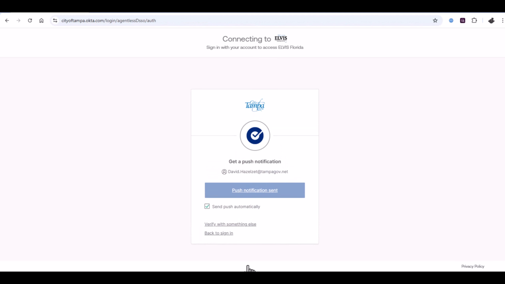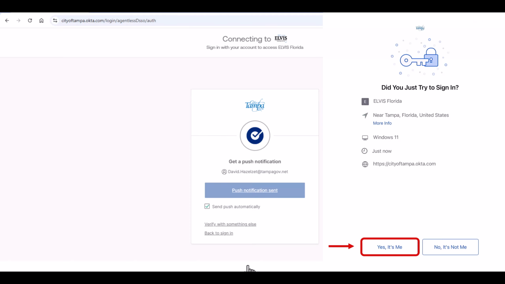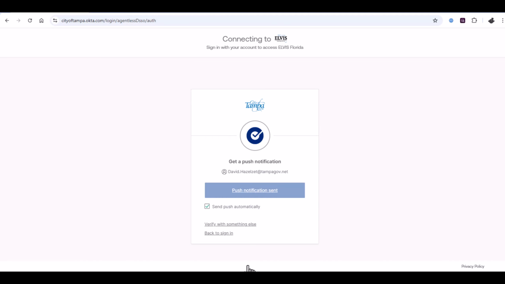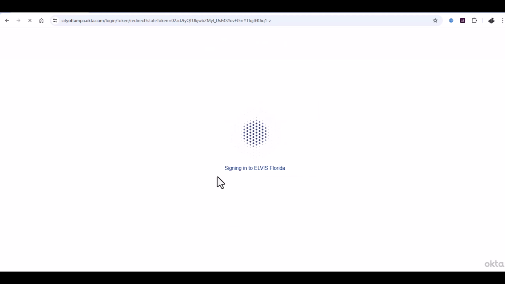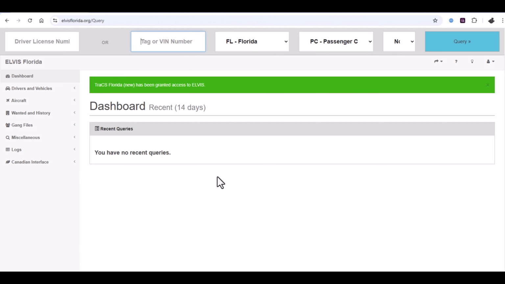If you have push notifications set, you will then be prompted on your phone to click the Yes, It's Me button on your phone. This will authenticate your credentials and ELVIS will then launch. If you do not have push notifications activated on Okta, you will be required to enter a code to authenticate your credentials. Once Single Sign-On has been authenticated, you will then be logged on ELVIS.